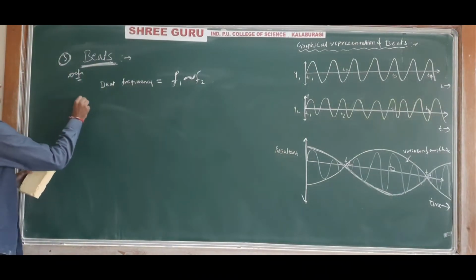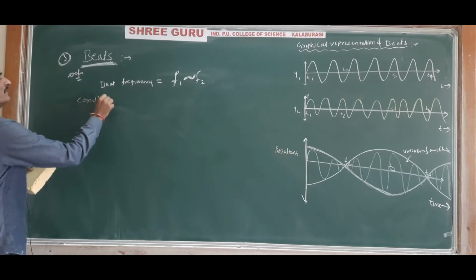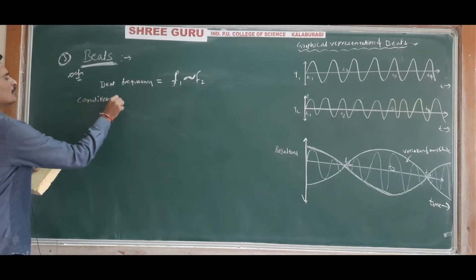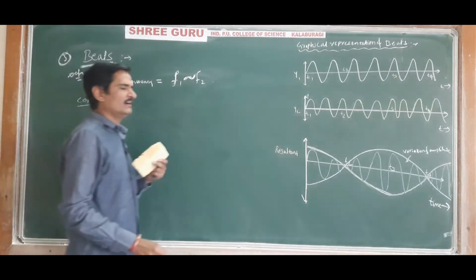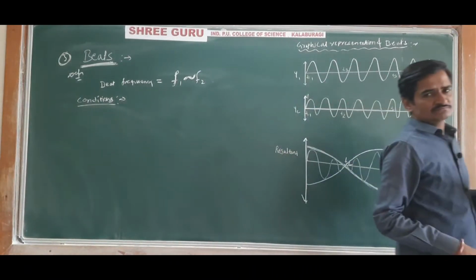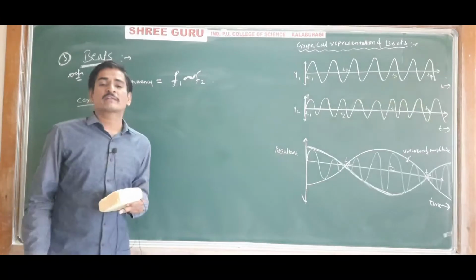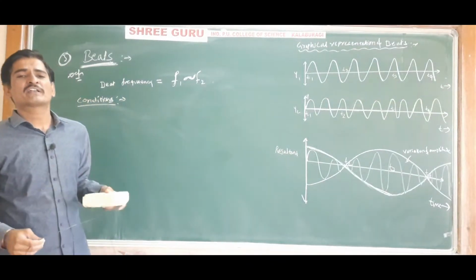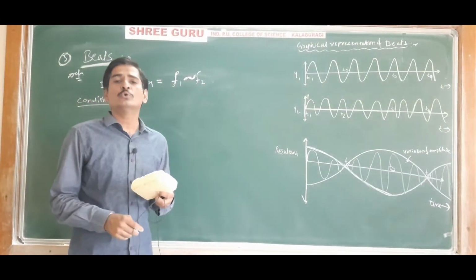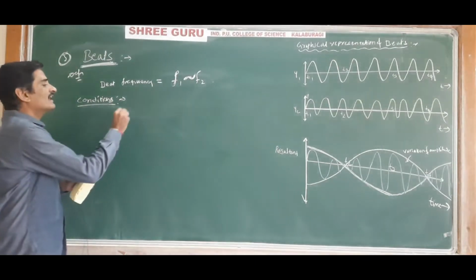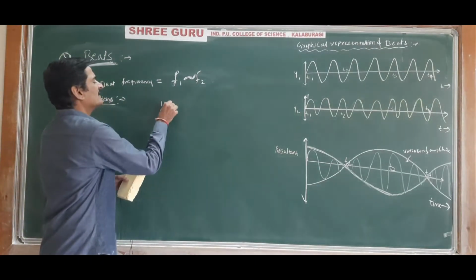Understood? So now the condition for these beats to be heard. What are the conditions for observing these beats? For the beats to be audible, the difference in the frequency of the two waves should not exceed 10 hertz.